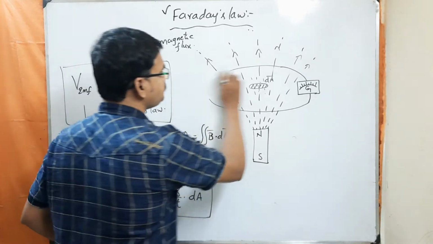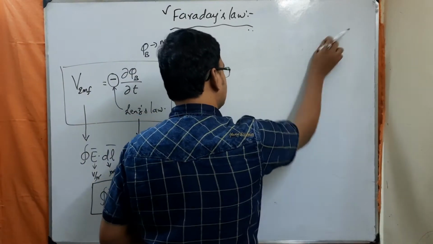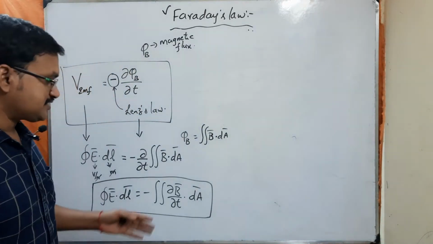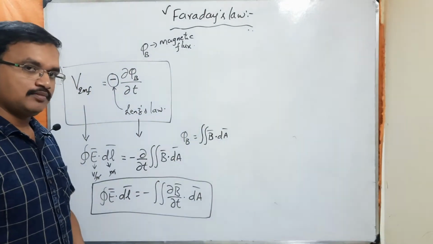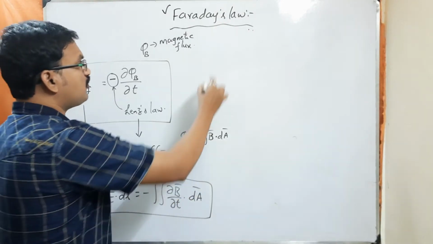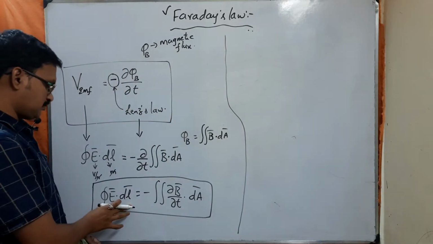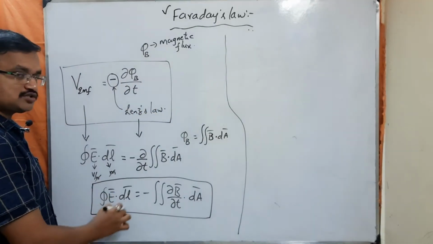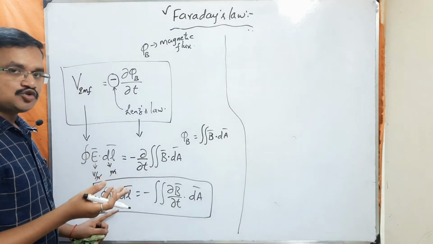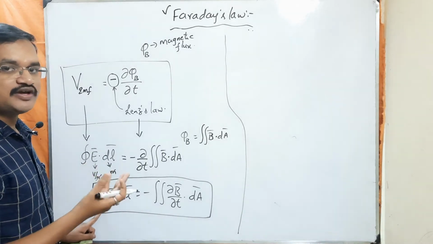Understood? So now we try to represent its differential form, or point form. For that, we apply Stokes theorem on the LHS. By applying Stokes theorem, you can convert the closed loop integral into a surface integral.